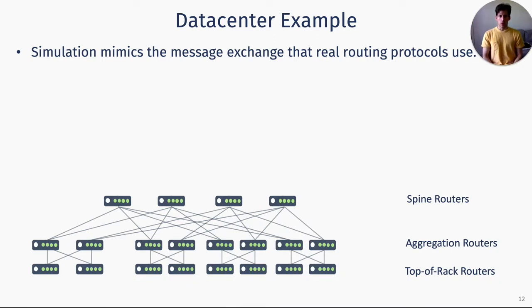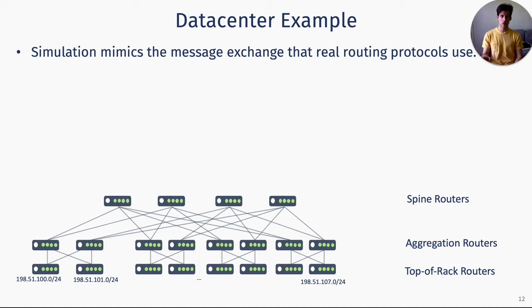Let's take a look at what happens in this network, which is based on a commonly used data center topology called FAT-tree. Every top-of-rack router announces a route towards a destination, and these destinations are represented by IP prefixes. Then these routes are propagated throughout the network. And this is exactly what a network simulator does.